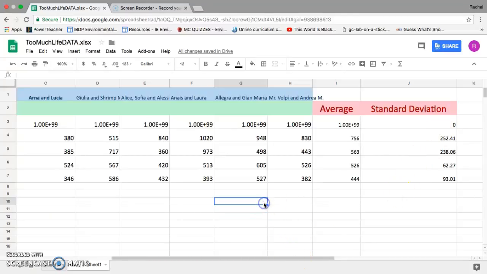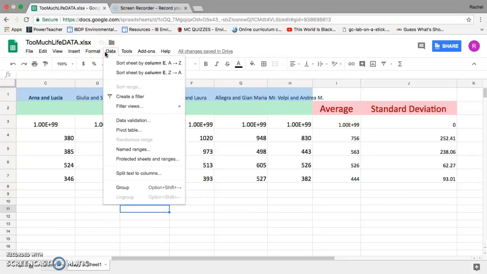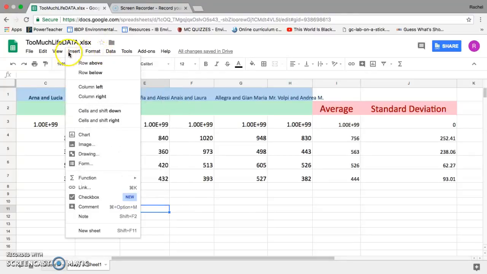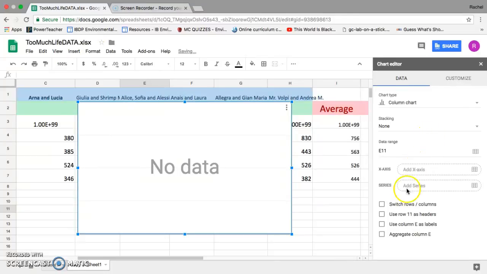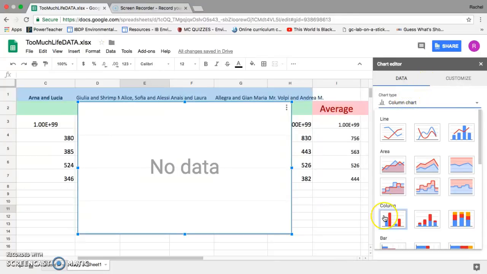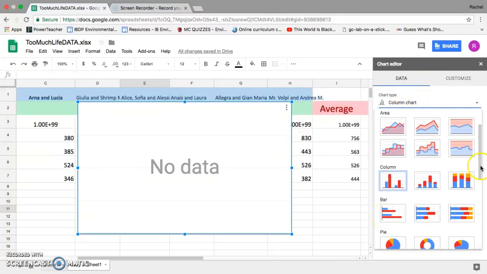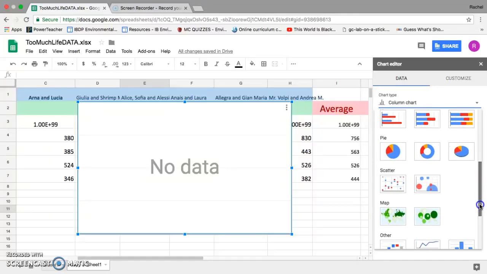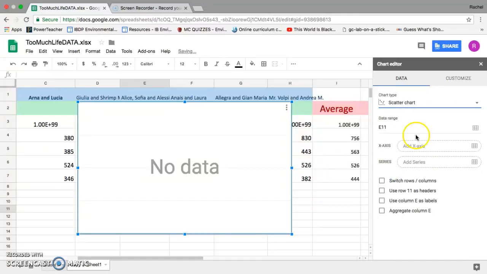Other than that, to start, I'm going to do this a little bit differently. So I'm actually just going to click off. I'm going to go to Data. And I'm going to go to Insert, Chart. And I want to insert a scatter plot. So let me go down to the bottom. So I'm going to hit Scatter.